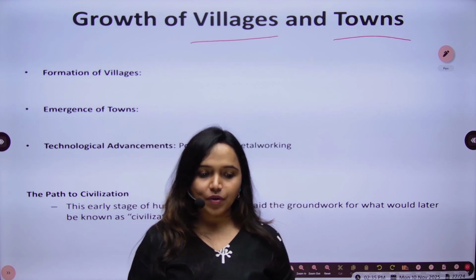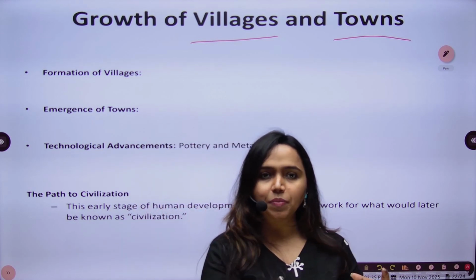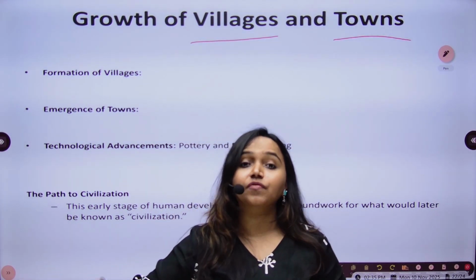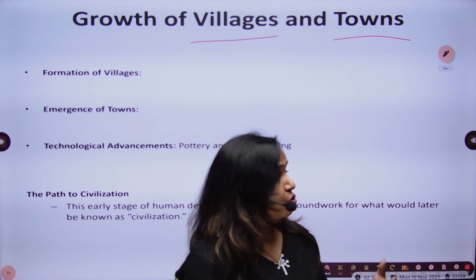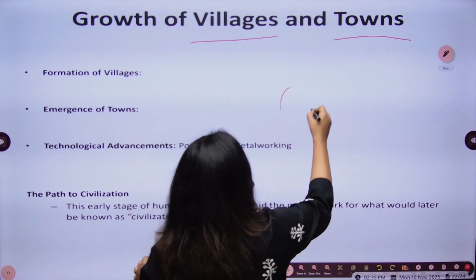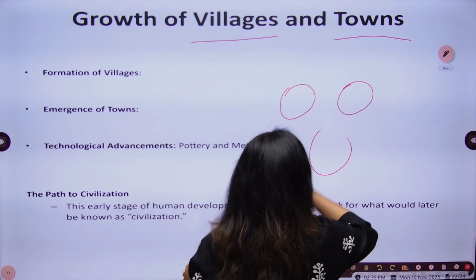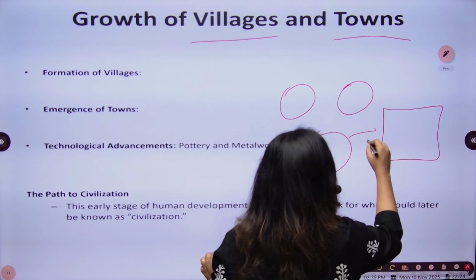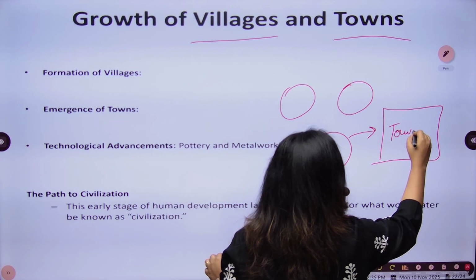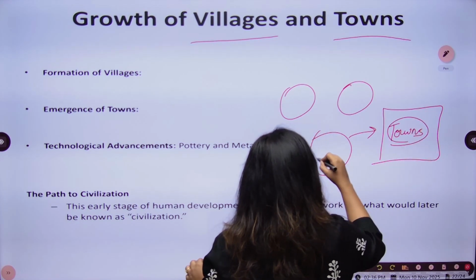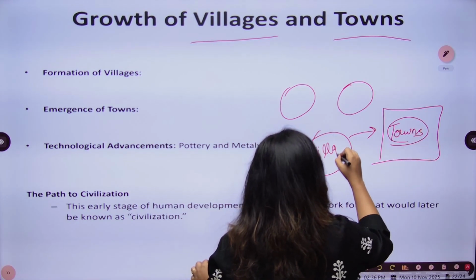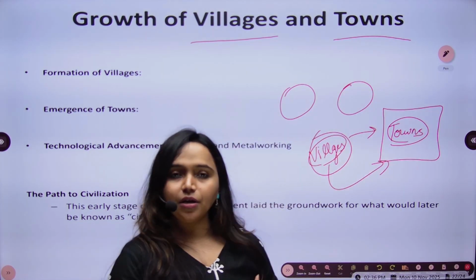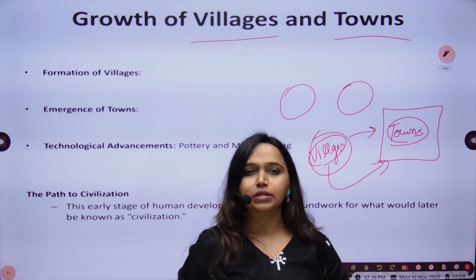Now they will have a particular group of people, let's suppose 10 people have certain qualities in common. Then there are certain other people who will have certain other qualities in common. So they will form their own villages. Okay. And certain more developed villages will convert into towns. So first they will form villages, and they will move to a more developed form and towns. So this will be their chronology of shifting towards development.